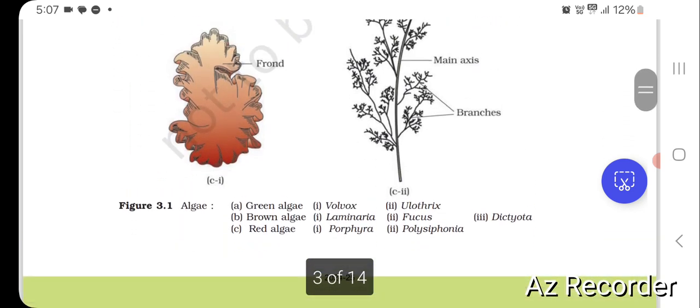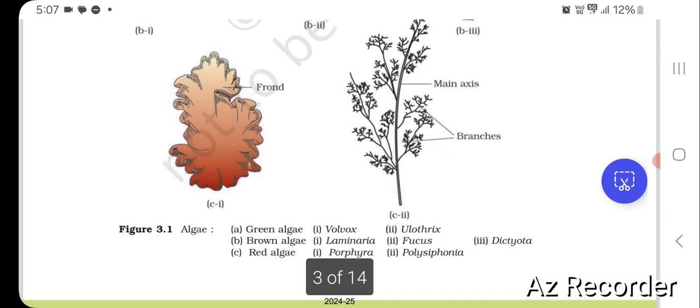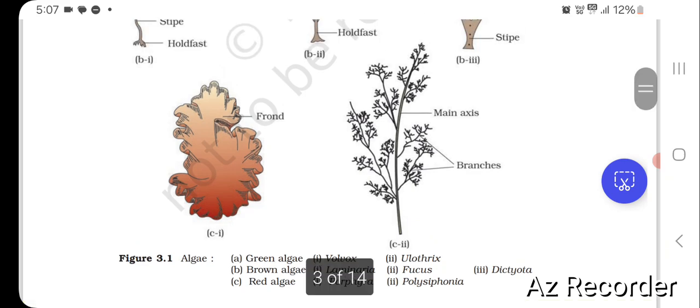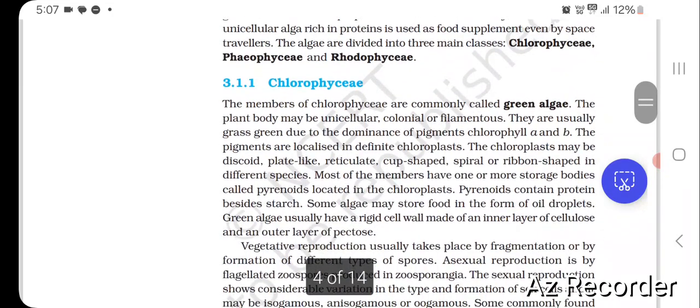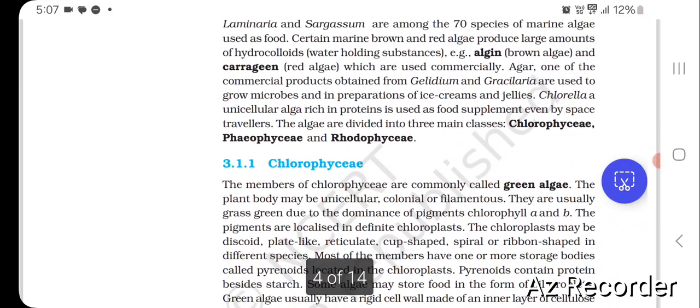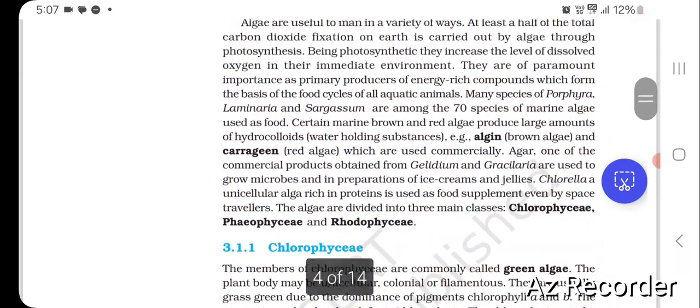And then the red algae. The first one is Porphyra, having a frond. The second is Polysiphonia, having a main axis and some branches. And then here we see Chlorophyceae.